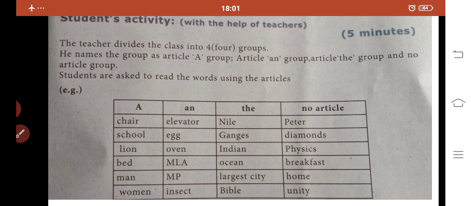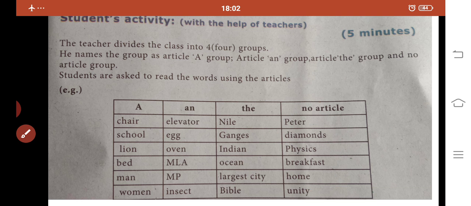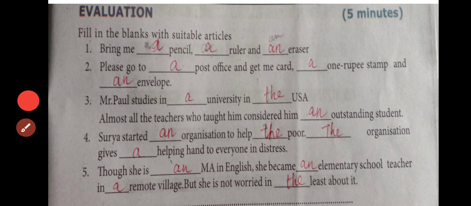Then Bible. We have to omit the article before proper nouns like Peter, names of persons. We should not use the article. Then diamonds, because it is a plural noun. Then before the subject we should not use any articles. Then the meals of the day, we should not use it. Before the abstract nouns also we should not use any articles. Let us see the exercise of this activity.